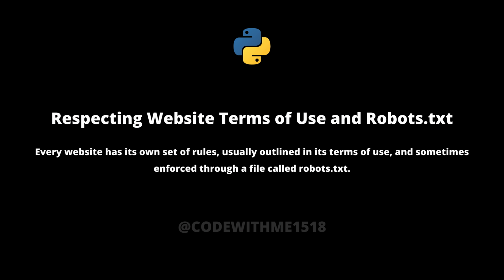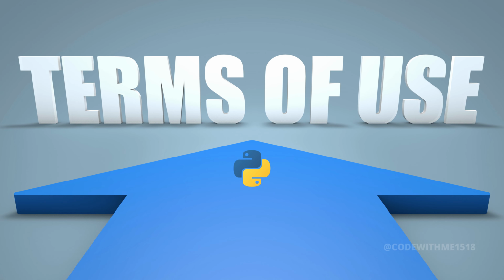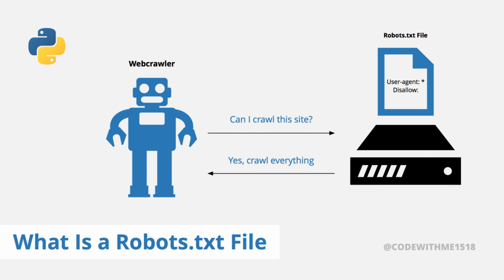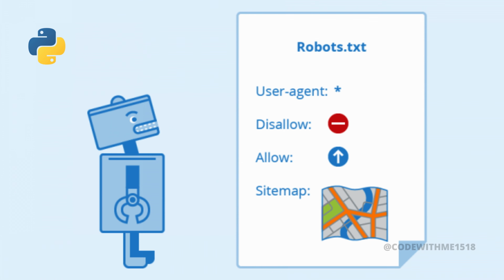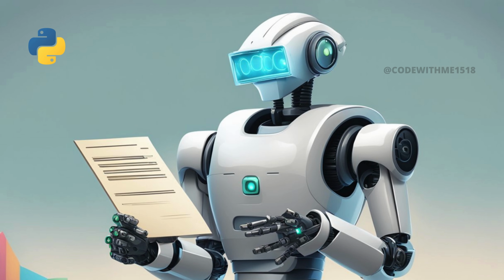Next up, let's talk about some of the technical and legal aspects of web scraping. Every website has its own set of rules, usually outlined in its terms of use, and sometimes enforced through a file called Robots.txt. The Robots.txt file is a website's way of communicating what can and cannot be accessed by web crawlers. Before you start scraping, always check this file.